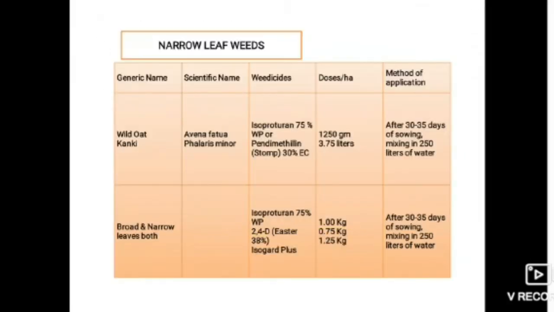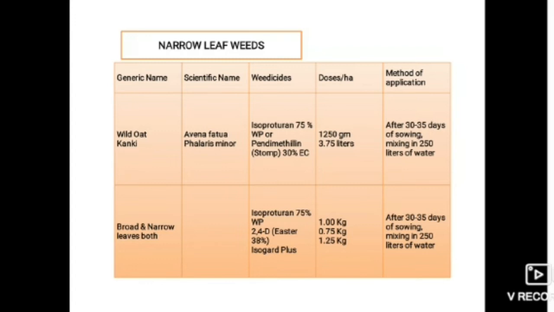And if it is narrow-leaf weeds of wild oat and kanki, this can be controlled by isoproturon 75% or pendimethalin, as I said before, 30% EC, and it requires doses of 1250 grams and 3.75 liters of pendimethalin. It can be applied 30 to 35 days after sowing. It will be mixed in 250 liters of water.